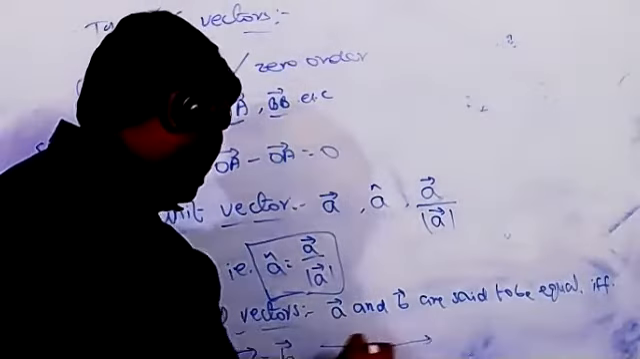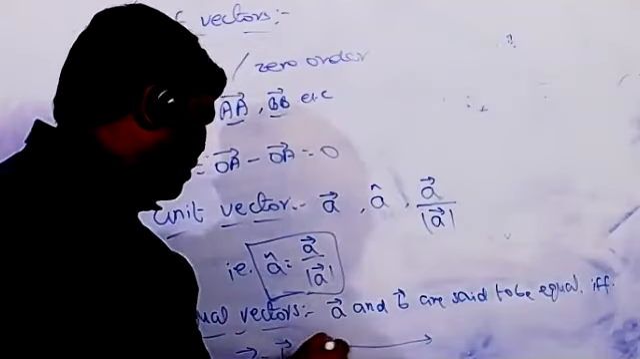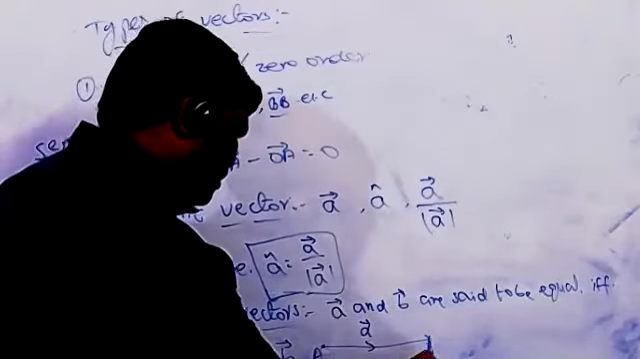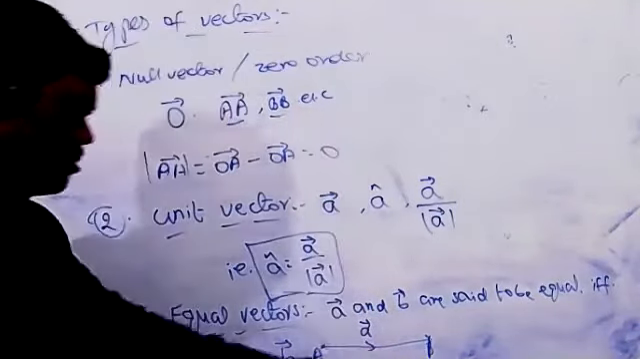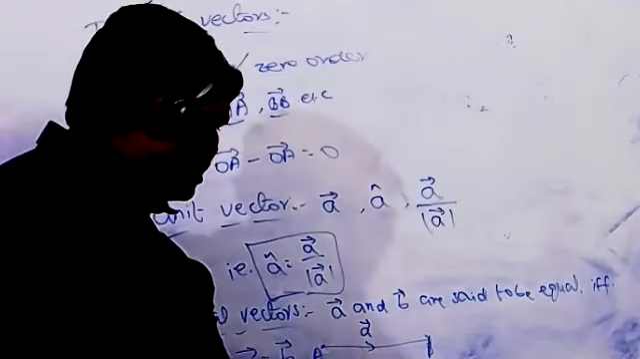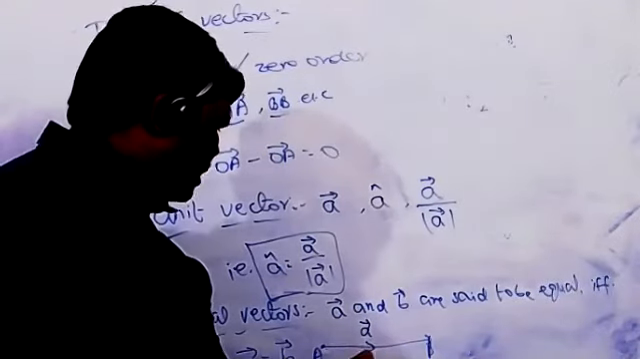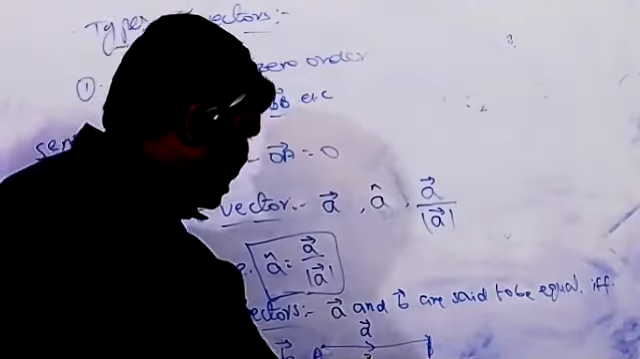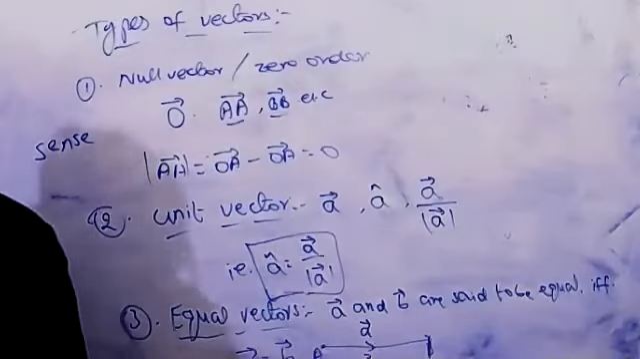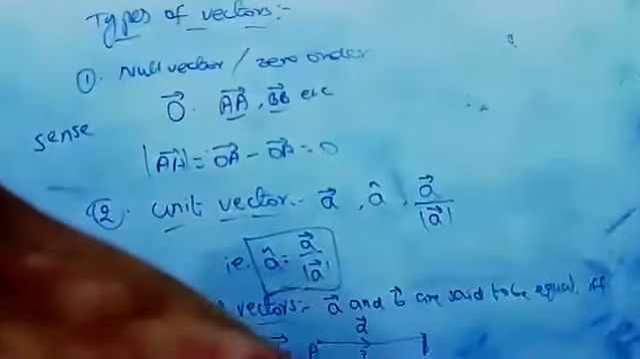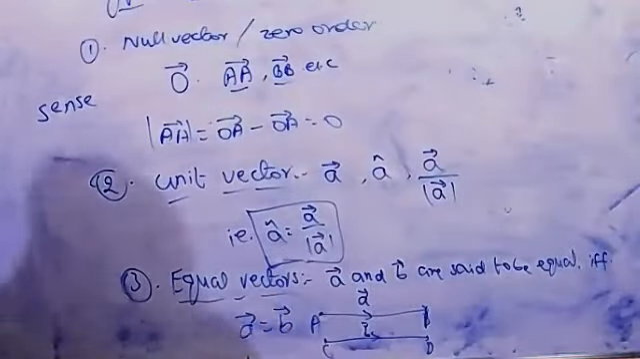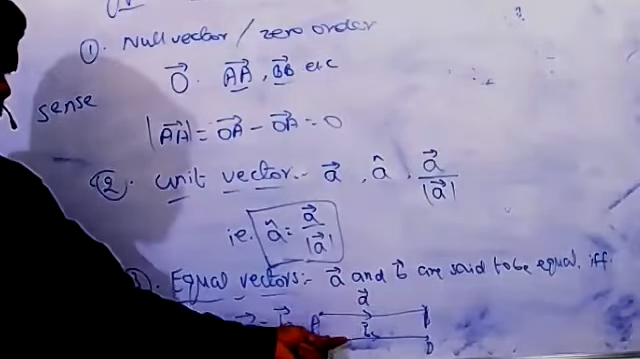Suppose you take here the vector AB. It has the same direction here. Remember that direction symbol is more important. Then only these two vectors we call equal vectors. You can take C and D here: the AB line segment and the CD line segment with the same direction.